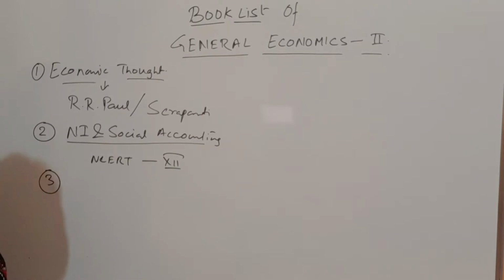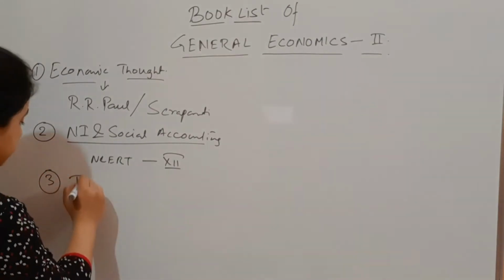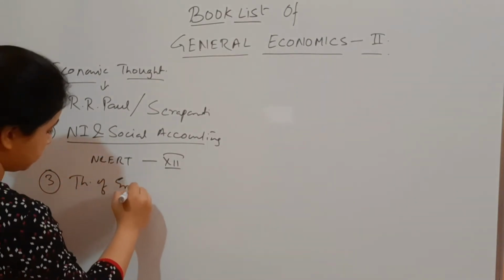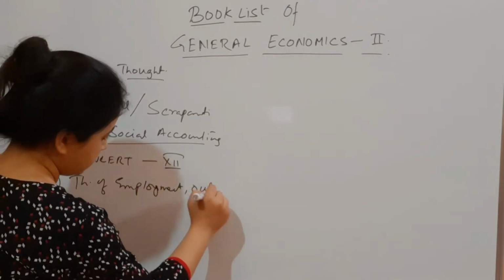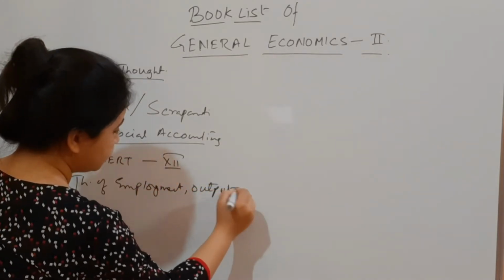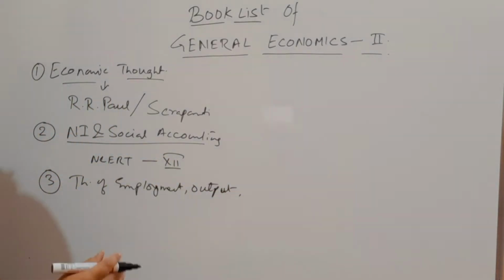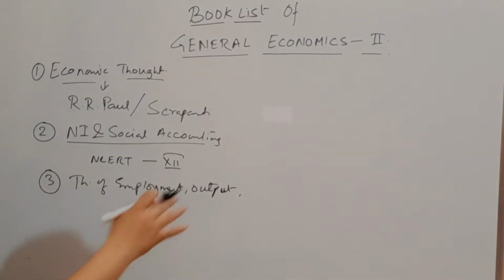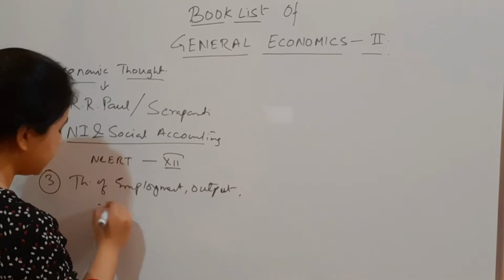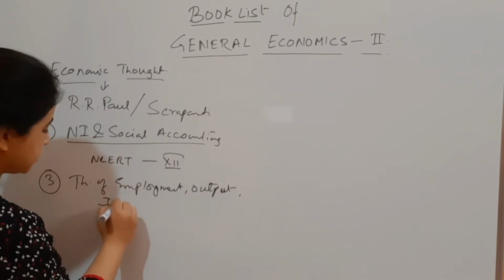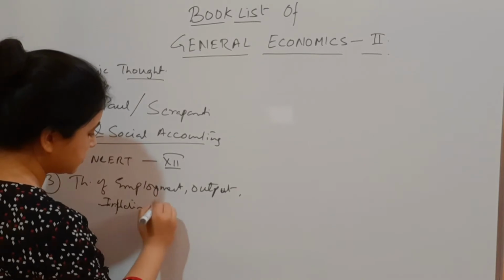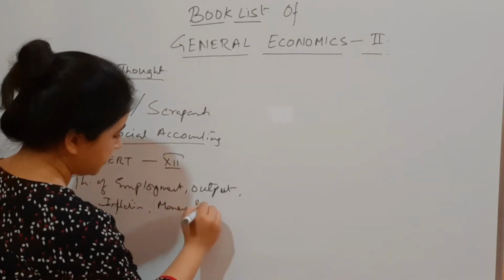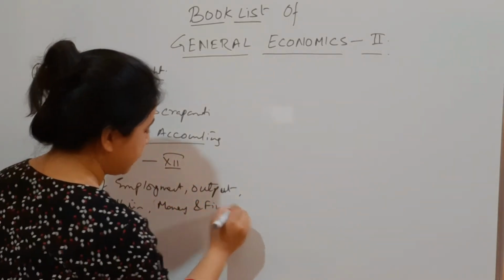Now the third part: the theory of employment, output, then inflation, money and finance. I'm not writing the whole thing. There is also inflation, money is there, and we have finance.